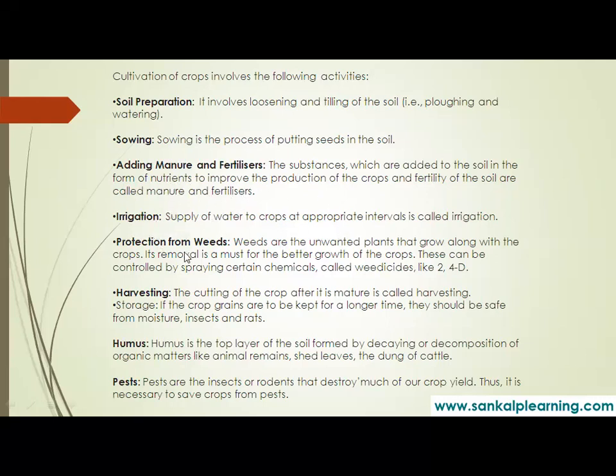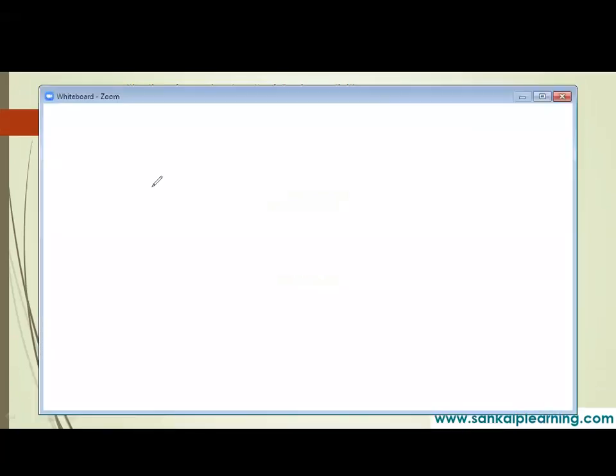And we have discussed some part of irrigation, that is, supply of water to the crops at appropriate intervals is called what? It is called irrigation. So what we have discussed under irrigation? It is the process of supplying water to the crops artificially to fulfill their water requirements. Natural way of getting water is through rain, correct? So to fulfill the water requirements, artificially what we supply water, that is called irrigation.